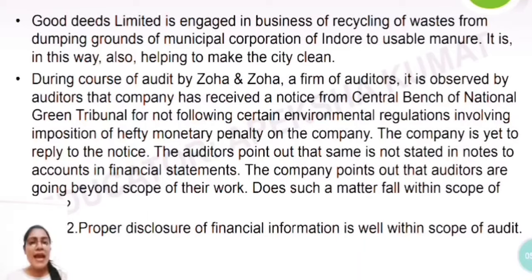And if you want to add to this answer on your own, you can add the paragraph on scope of audit, whatever paragraph is there in your chapter, in your module. You can add this after this answer. But in your module, for test your understanding, only a one-liner is given. So what you can do is repeat the entire question, the facts of the case, then write the answer. And yes, you can conclude that the company is not correct and it must give the disclosure.